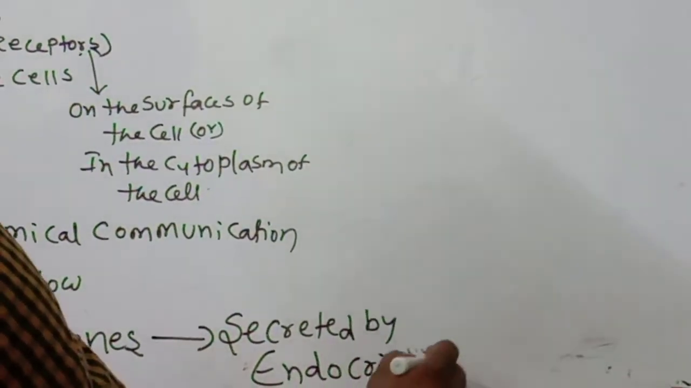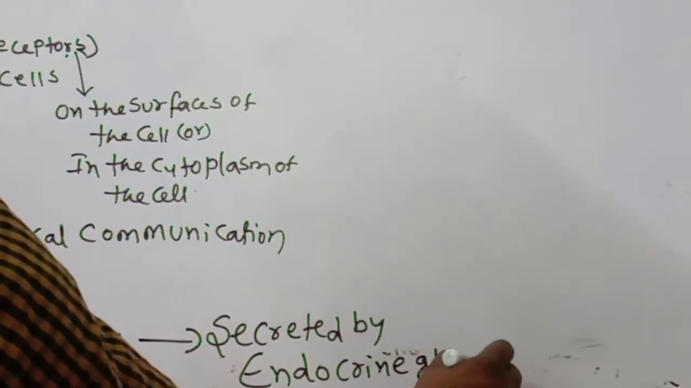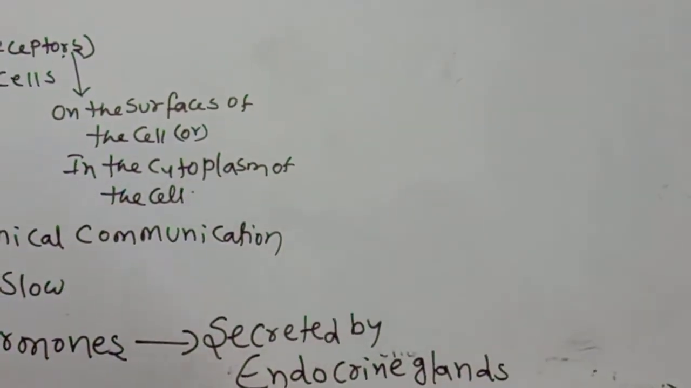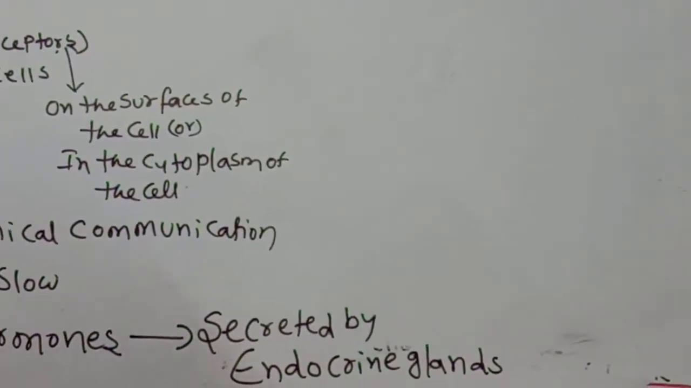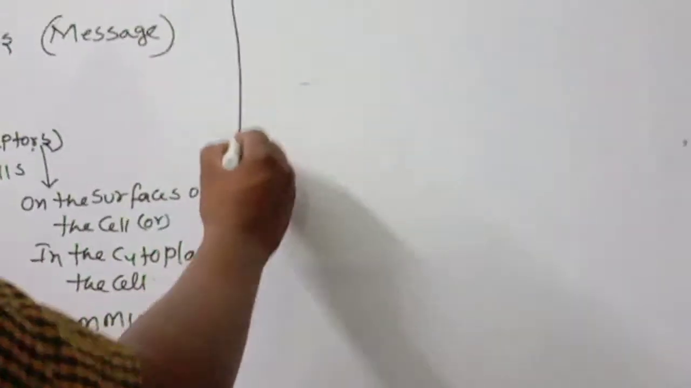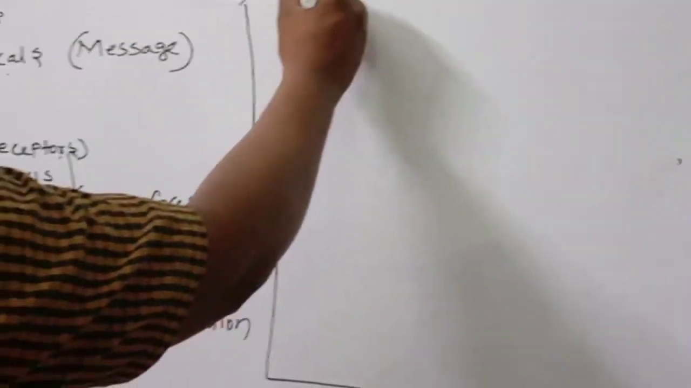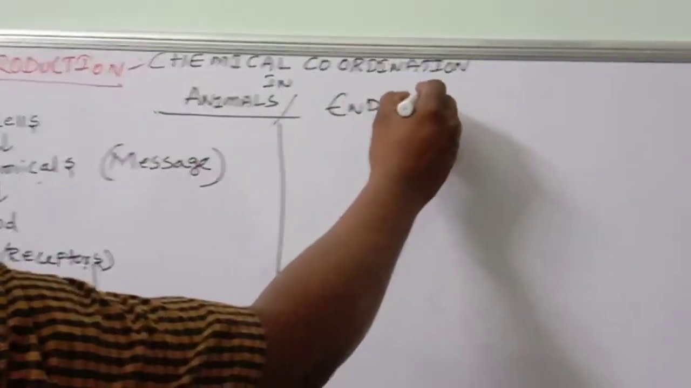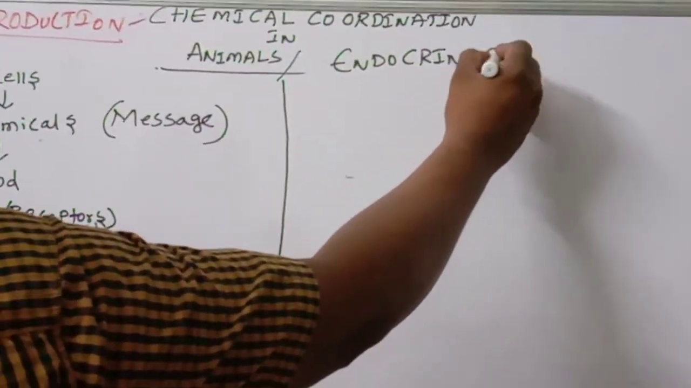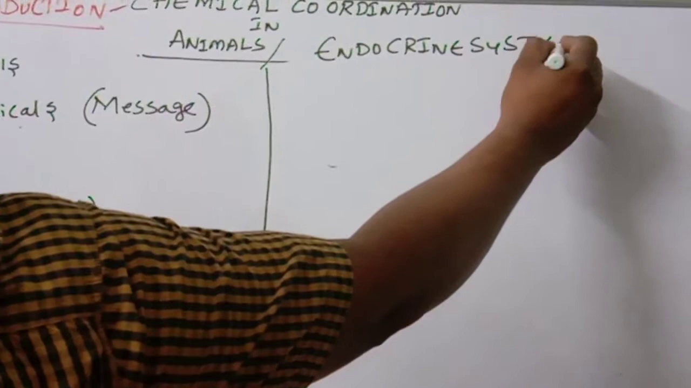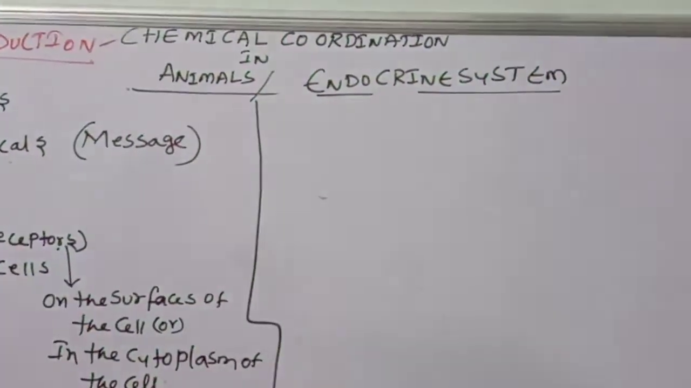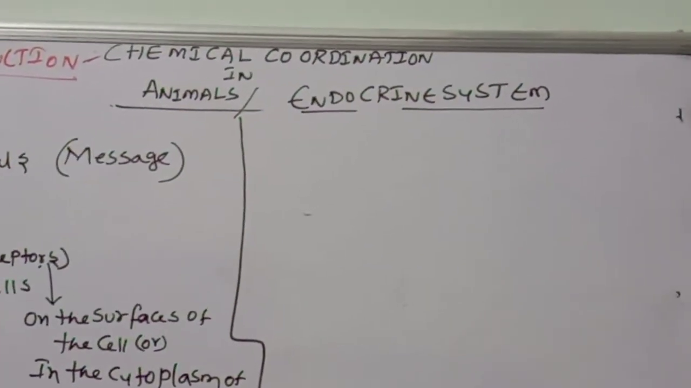Endocrine glands, secreted by endocrine glands. So that's why this system is called, what do you call this system? Endocrine system. This point you should remember.